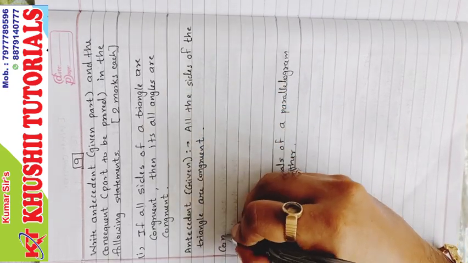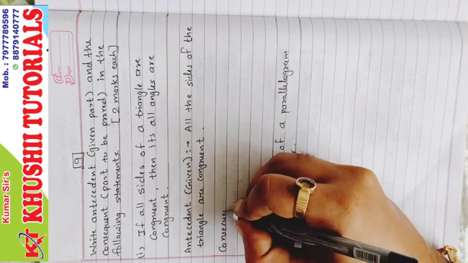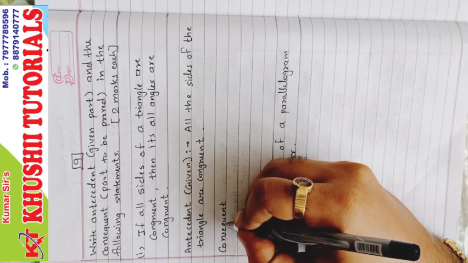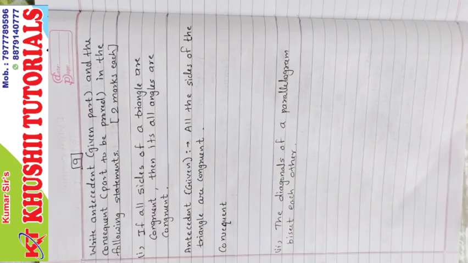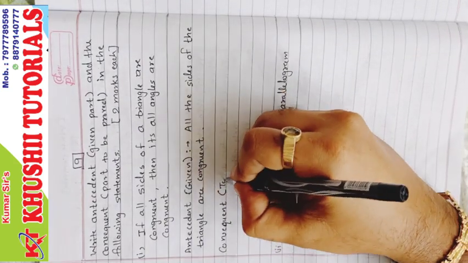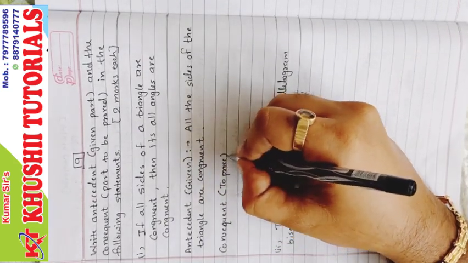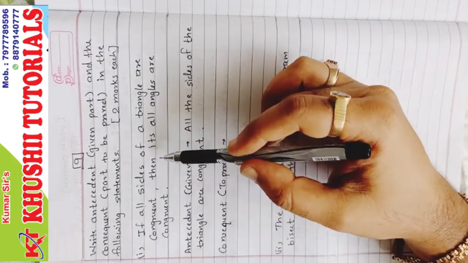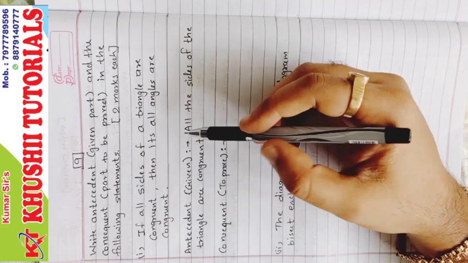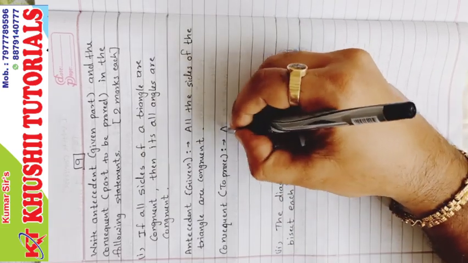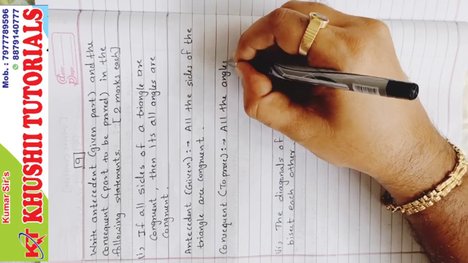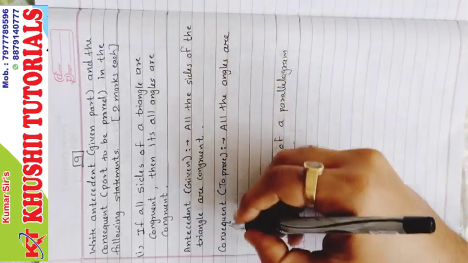Next we have to write consequent. Consequent means to prove. The statement coming after then. So its all angles are congruent. So we'll write all the angles are congruent.